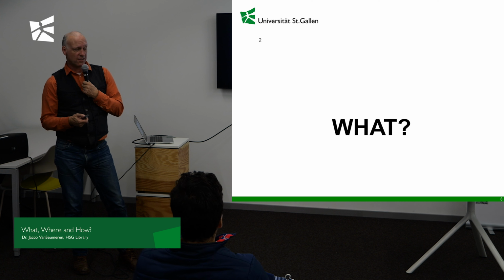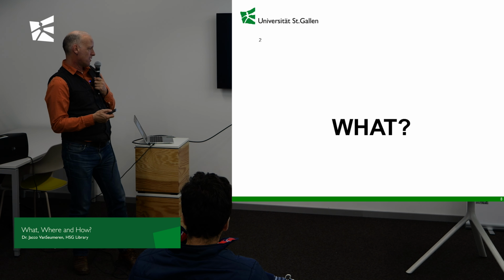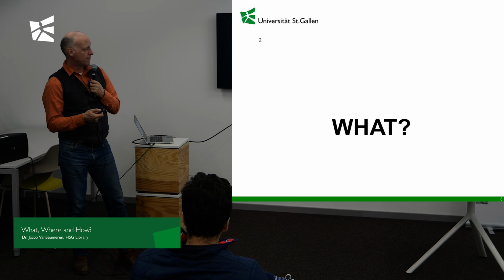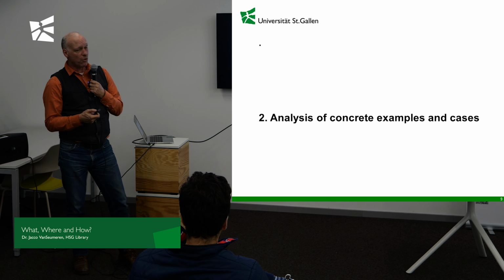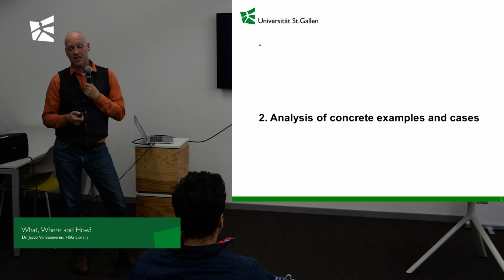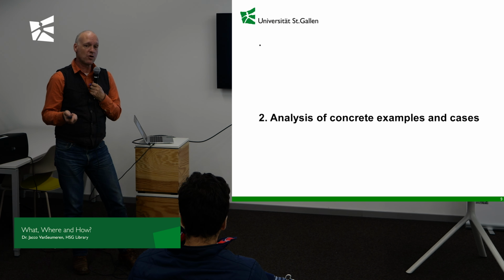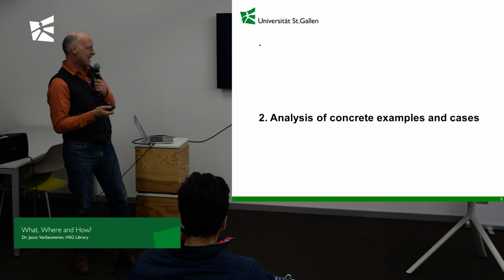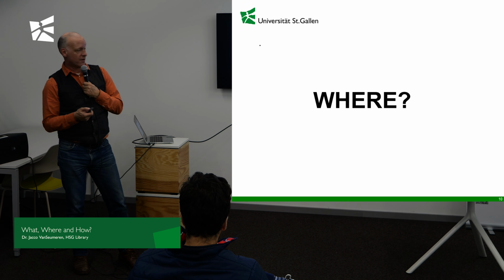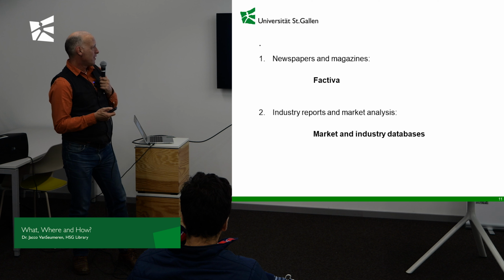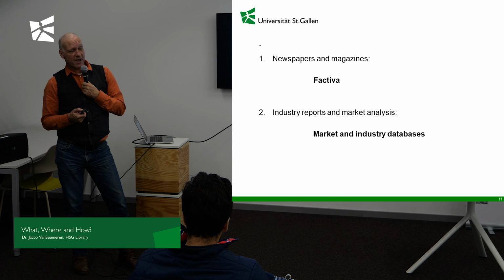Back to what? What other kind of information do you need? For instance, analysis, reports on examples and cases. The particular concrete information that was lacking earlier. Where? You can find them in newspapers, magazines.